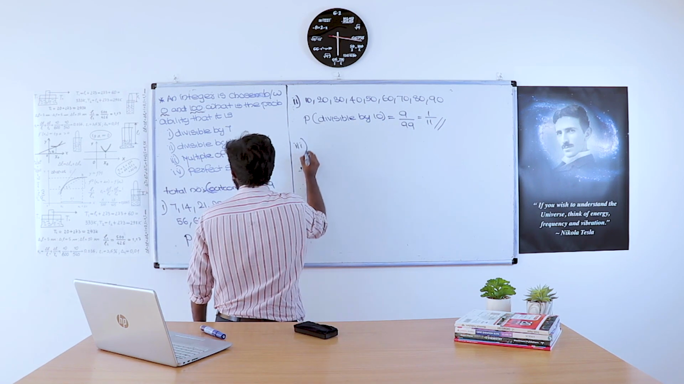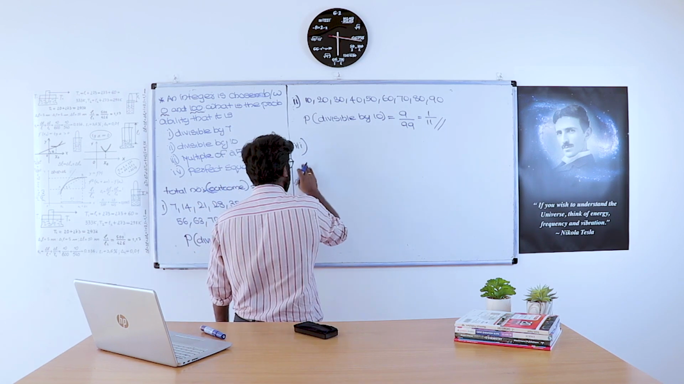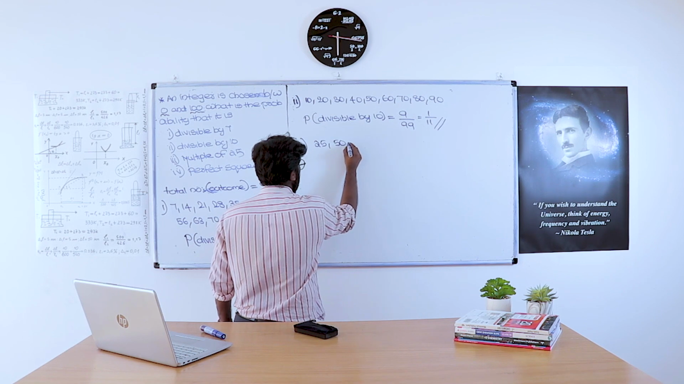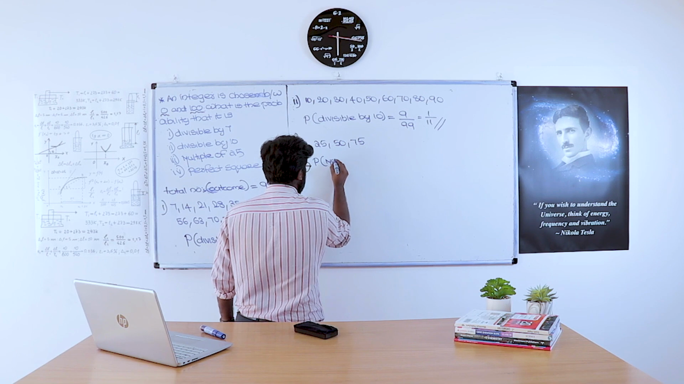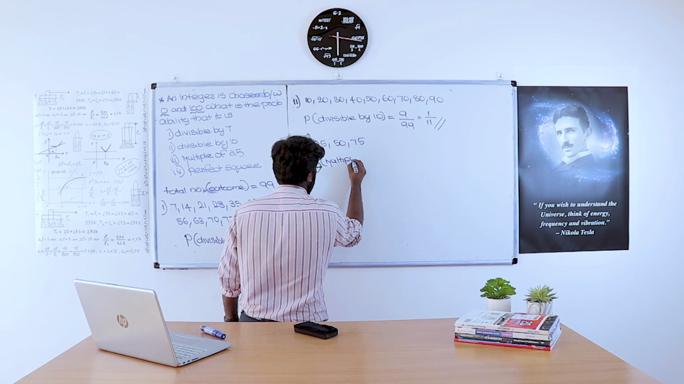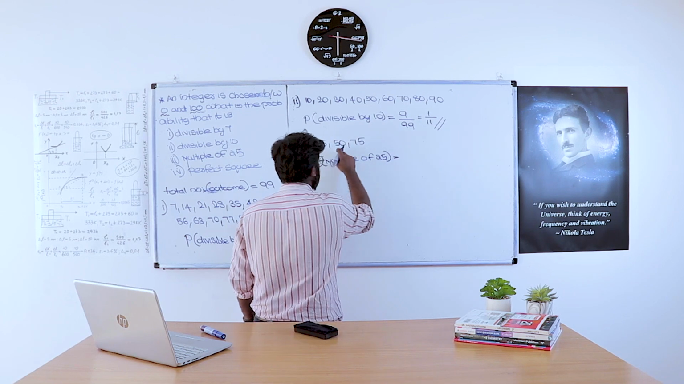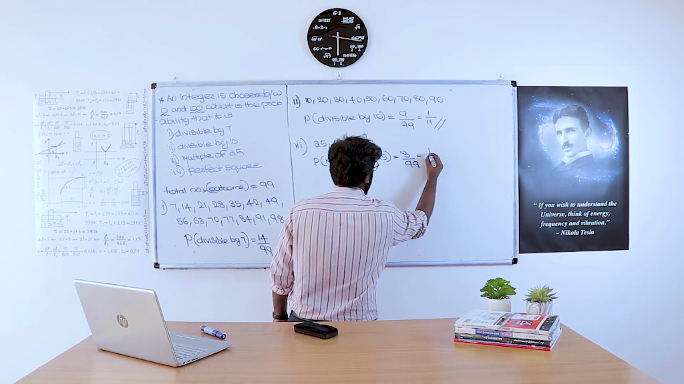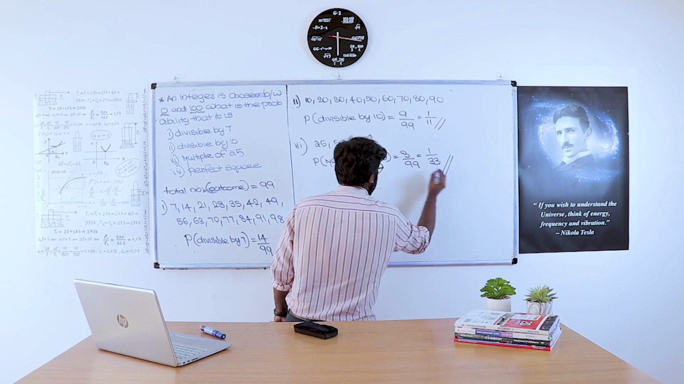3. Probability of getting a number which is a multiple of 25. What all the numbers are multiples of 25? 25, 50 and 75. So the probability of getting a number which is a multiple of 25 is equal to 1, 2, 3, 3 by 99, that is equal to 1 by 33. 1 into 3, 3. 33 into 3, 99.